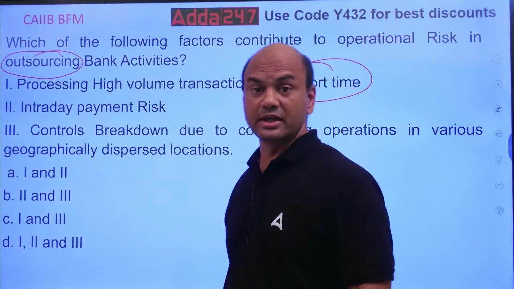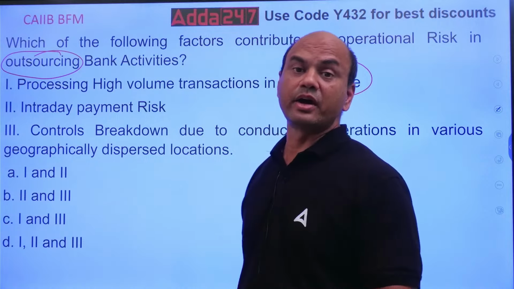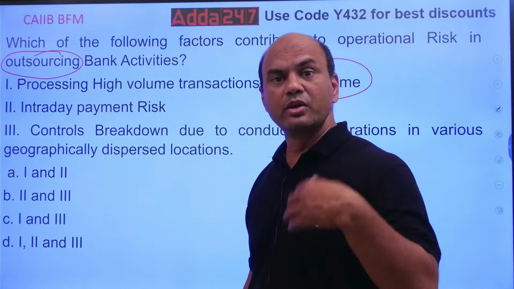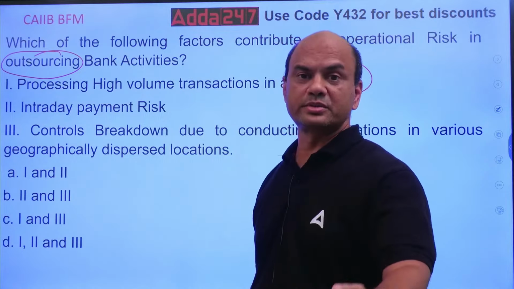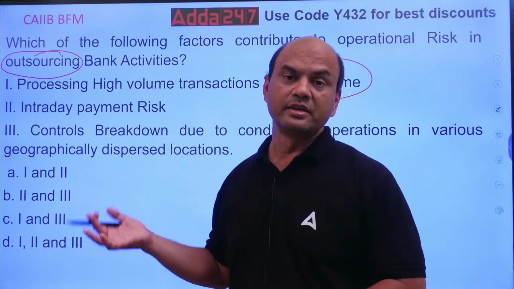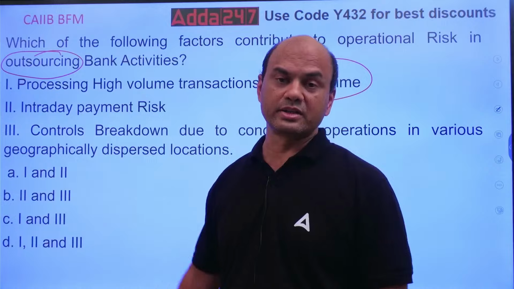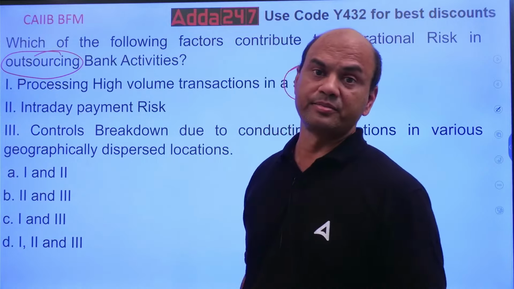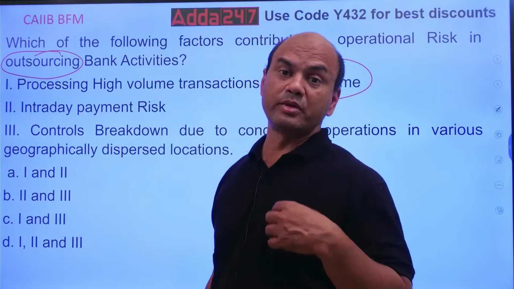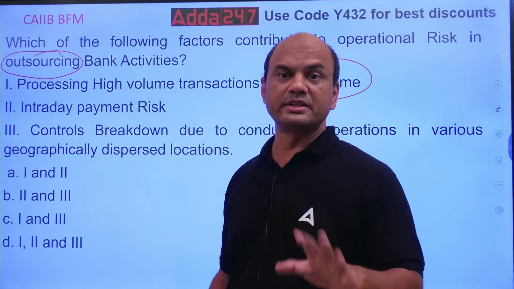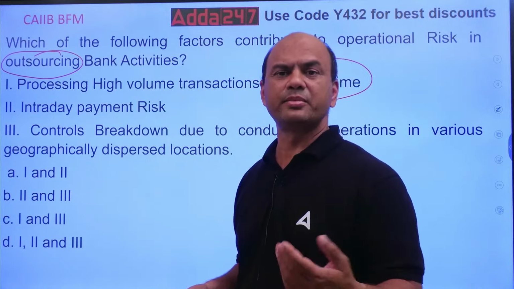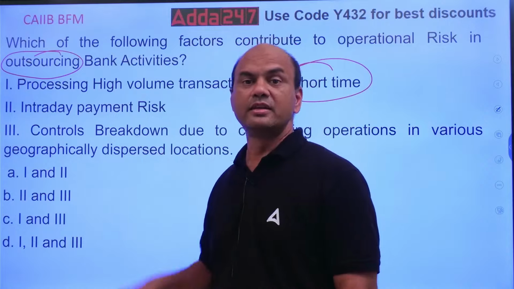Intraday payment risk, that is also a point. Because I have outsourced, now the linkages will increase. Me to the outsourced guy, so the outsourced person will transfer the payment to me, I'll transfer it to someone else, that someone else will further transfer it to the customer. So one link is added. So intraday payment risk: if the payment doesn't come to me from you, if there is a term regarding the payment and it doesn't come, then this can be the problem.